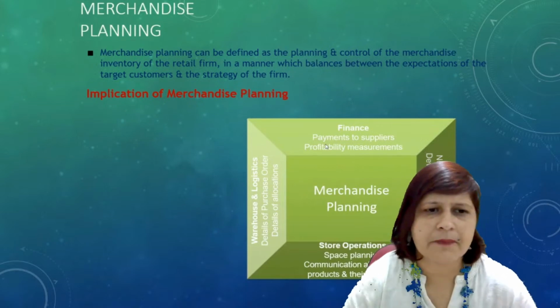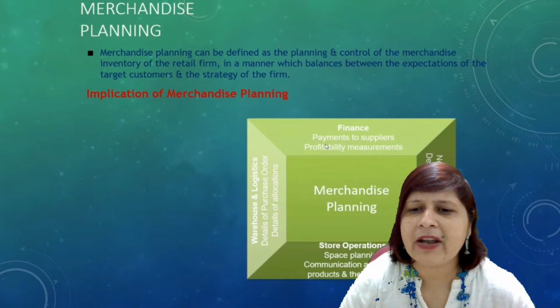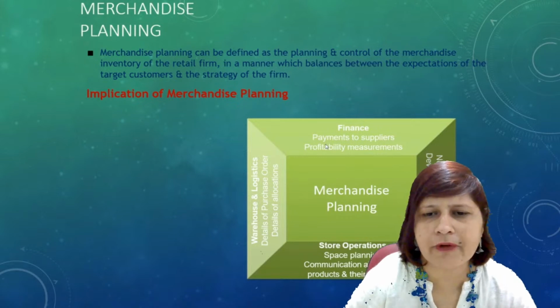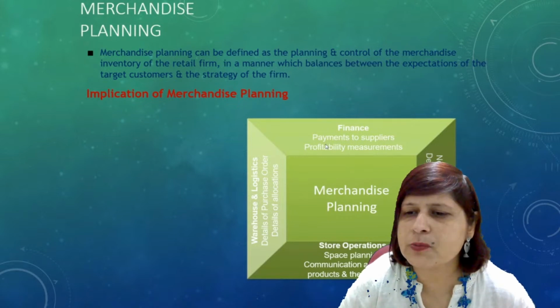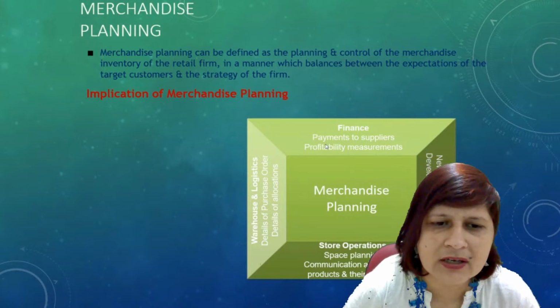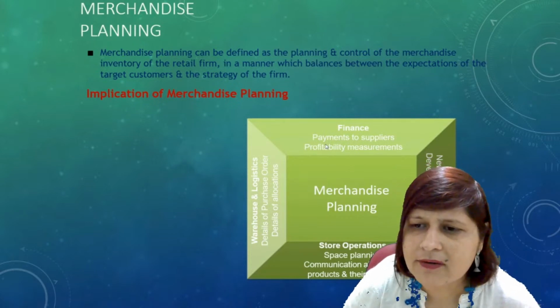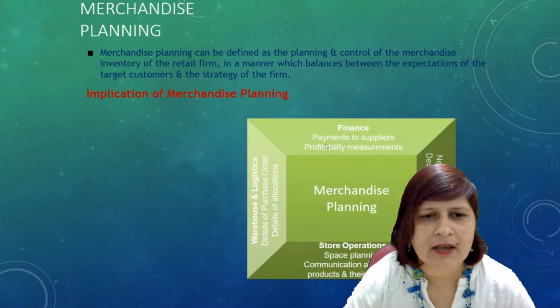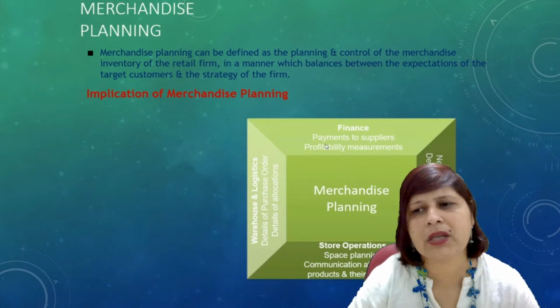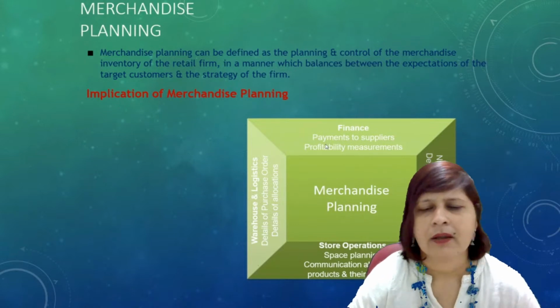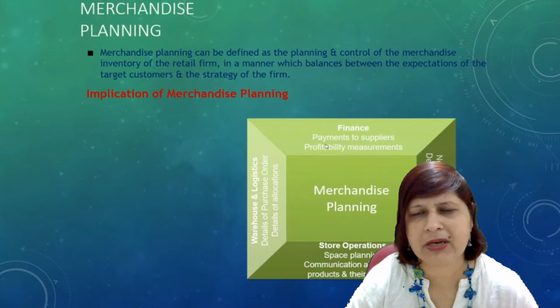So merchandising planning can be defined as the planning and control of the merchandised inventory of a retail firm in a manner which balances the expectations of the target customer and the strategy of the firm. So planning involves many things. That is, it keeps a balance between the expectations of the target customer and the strategies of a firm. That is, how much inventory has to be maintained.